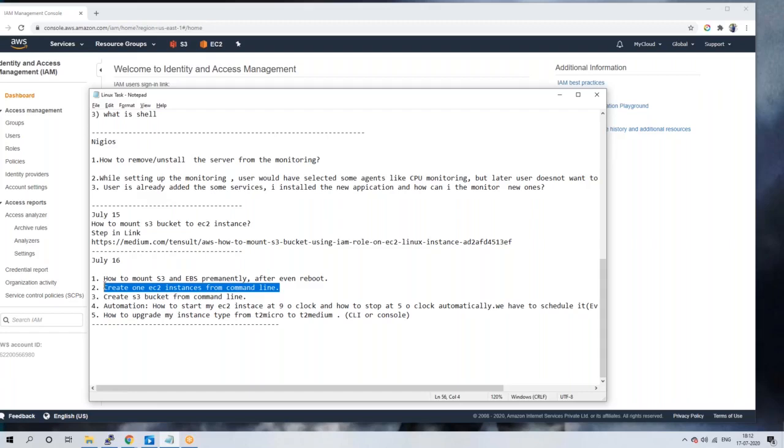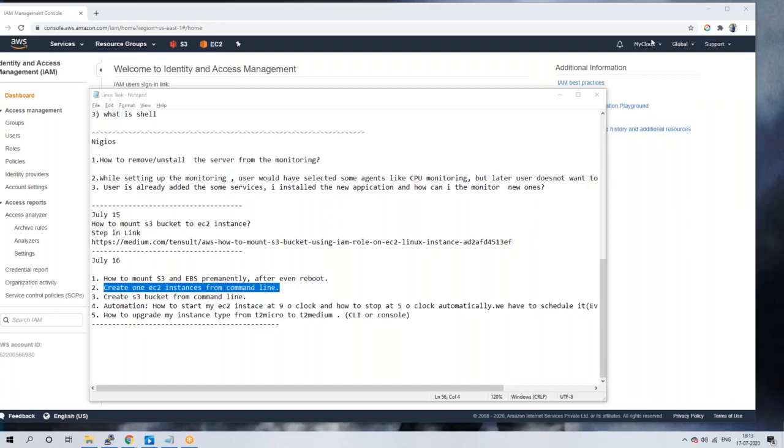The third is done. The fourth one I was trying, but I was stuck. I was finding it very difficult. And the last one, I found we can go to actions and change the instance type. But in the AWS console, it was disabled. I could not select that. There is a prerequisite to do that. So directly you cannot do that. First of all, you have to do the prerequisite, then only you can change the instance type.